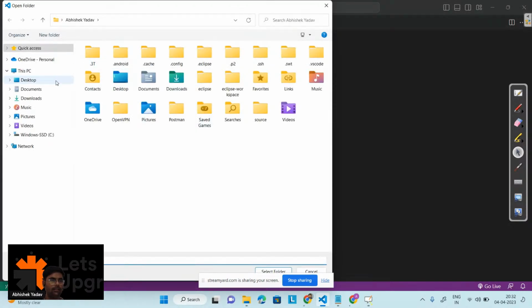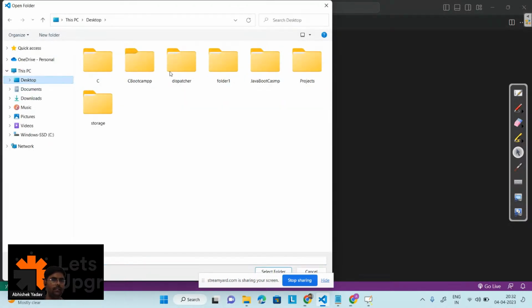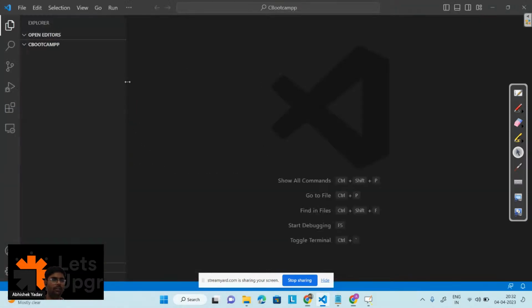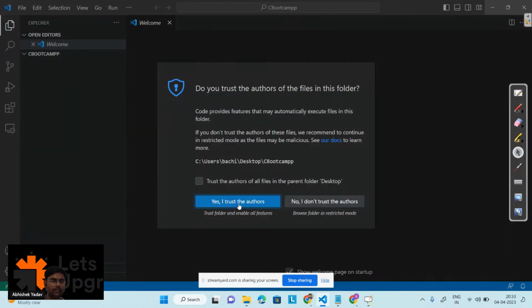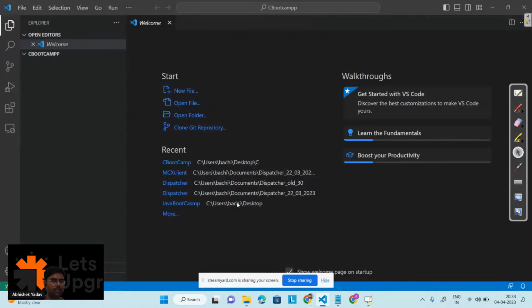And from here, you can see this desktop one, right? From the desktop, what you have to do? Here you can see the C Bootcamp folder, right? Click on this C Bootcamp folder, and after that select this folder here. The moment you do this, you have to accept this, yes, trust the author. And after that, on the left hand side, you are inside this folder.